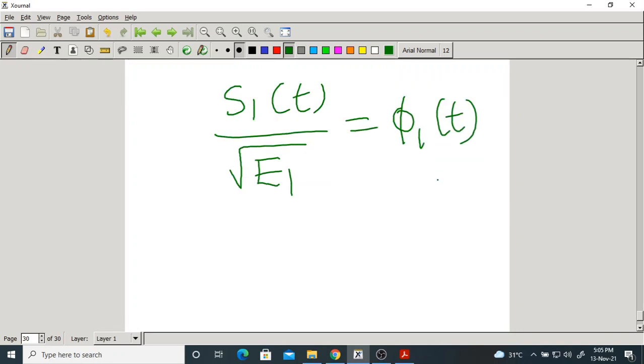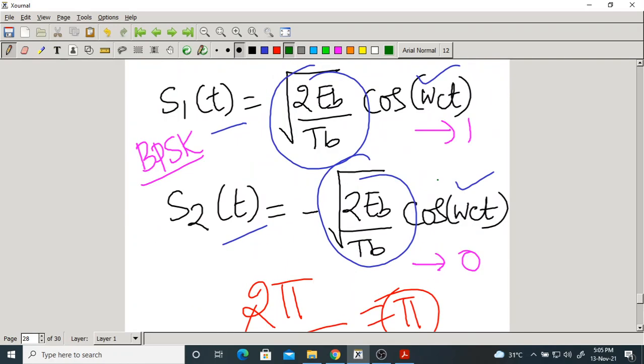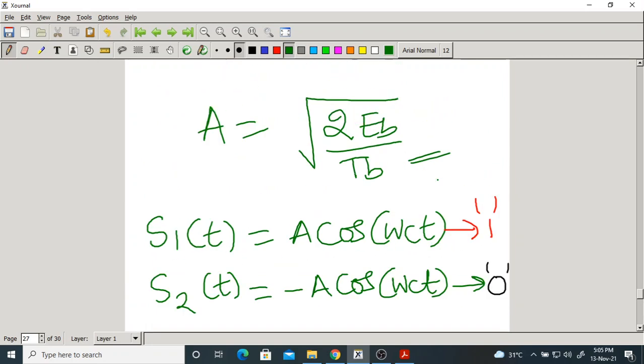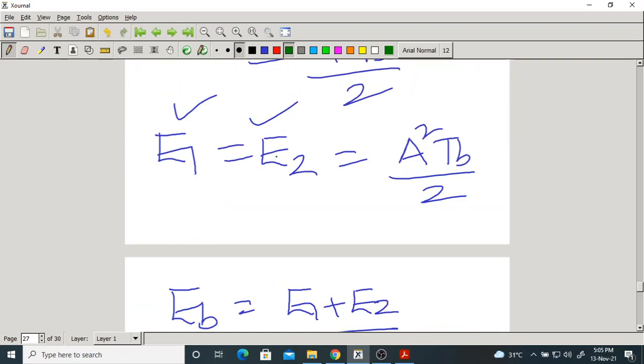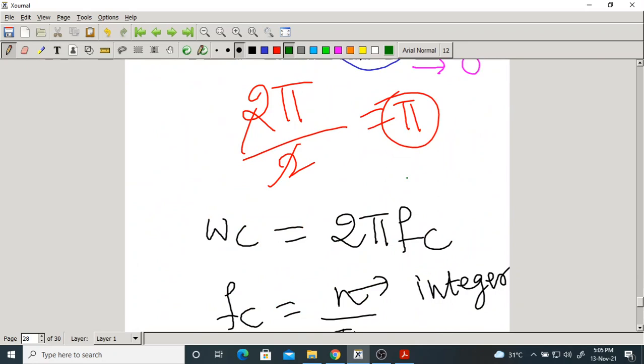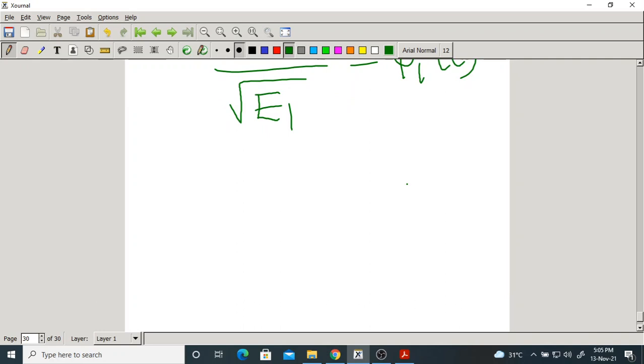Okay. What is E1? How much E1 did you get? A square Tb by 2. Okay. Now S1 of t by root E1, find out. So what is S1 of t by root E1?